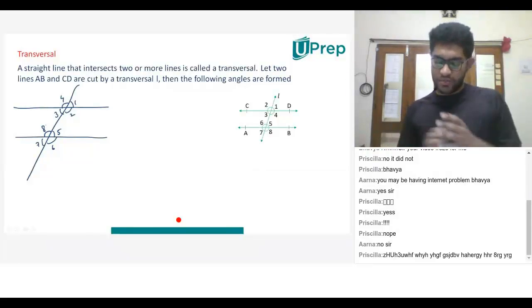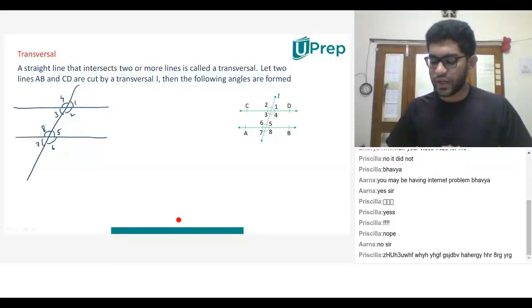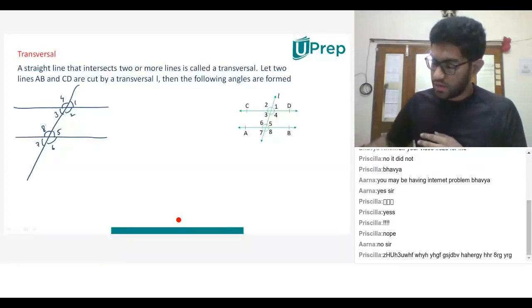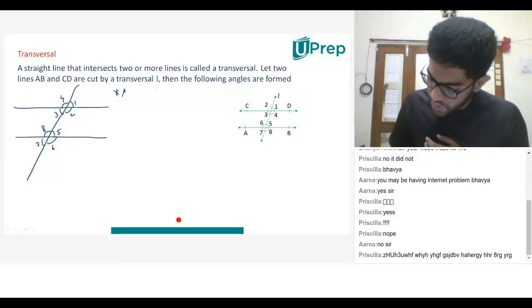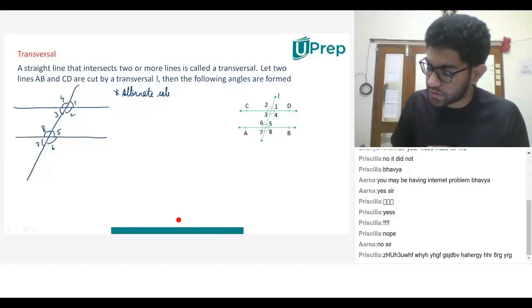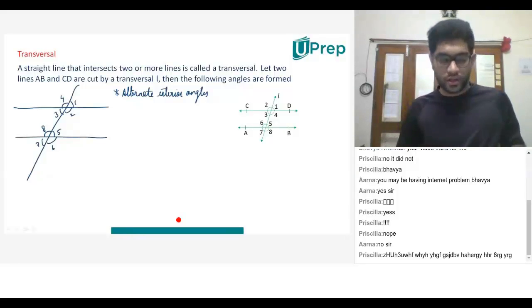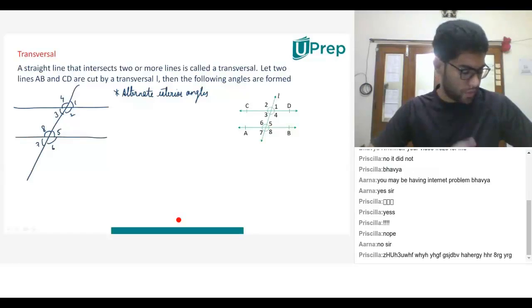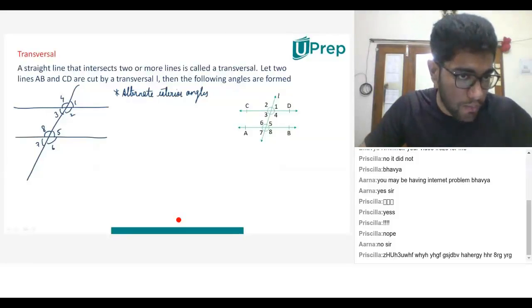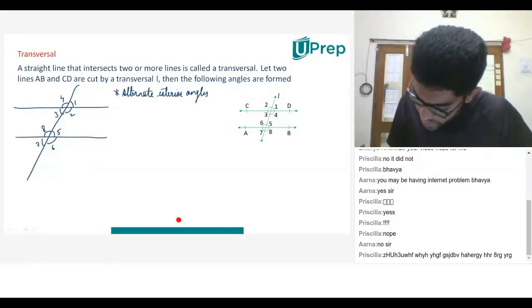Now, what is the next concept that we are going to discuss? The next concept is that of alternate interior angles. Now, guys, can you tell me which are the alternate interior angles? Priscilla, tell me which are the alternate interior angles. Angle 2 and angle 8. Beautiful. Anything else that you can see?